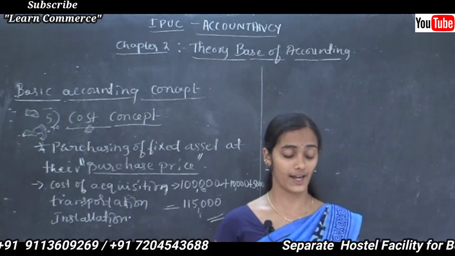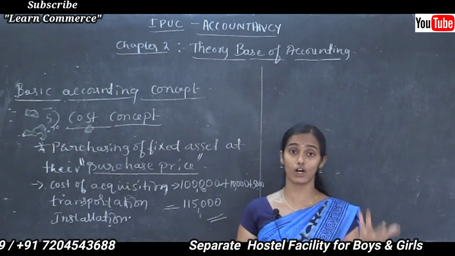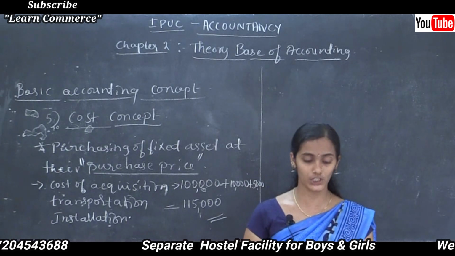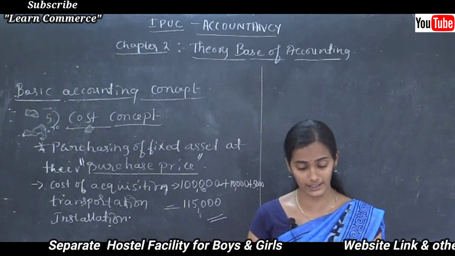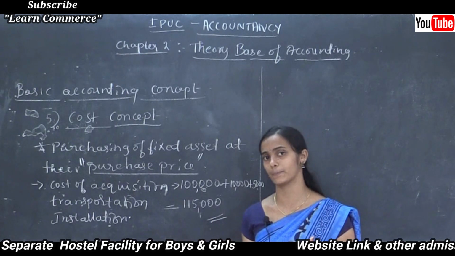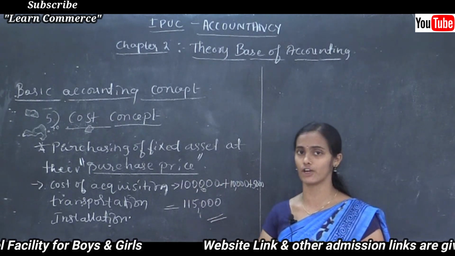Correct, right? So it does not show the correct position or correct worth of the business organization, maybe hiding some of the profits of the organization. So this is the main limitation of this concept.